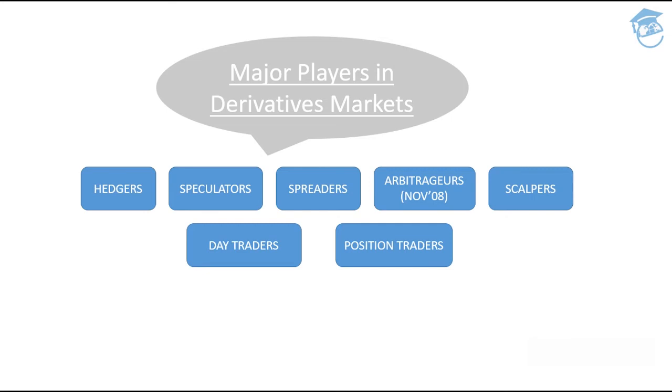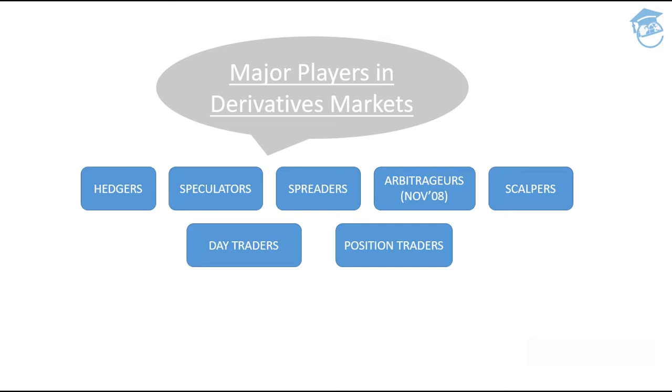A hedger is basically a person whose main aim is to cover his or her position. Okay, let's suppose you entered into a transaction of buying Reliance futures. Now at the same point of time you just got to know that you actually made a blunder. You shouldn't have bought this; you should have basically sold it.